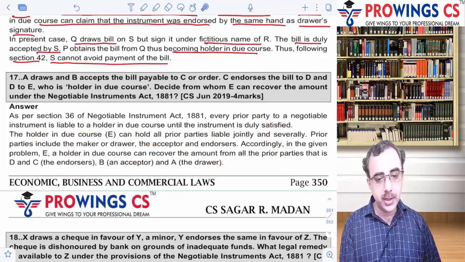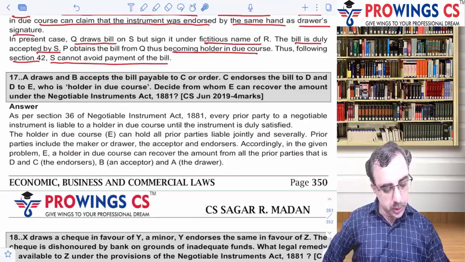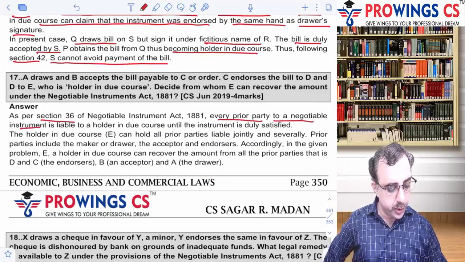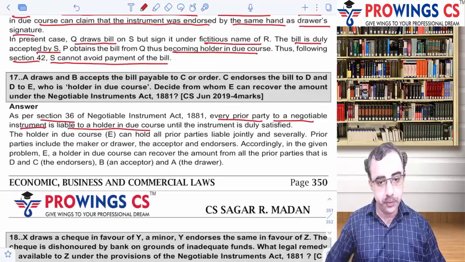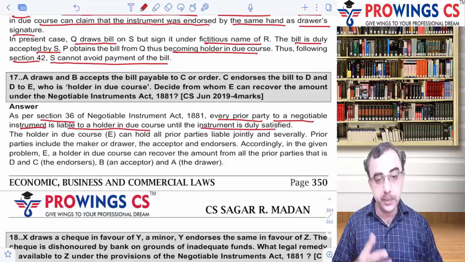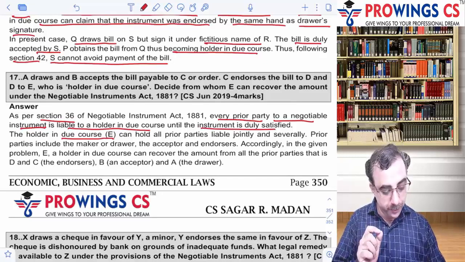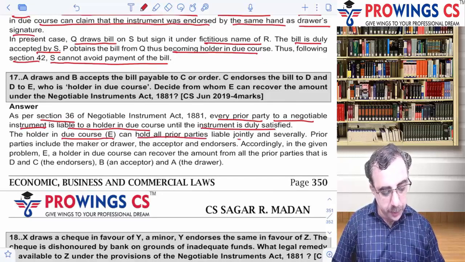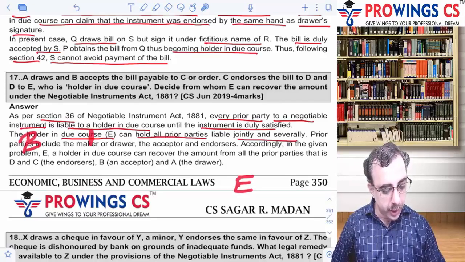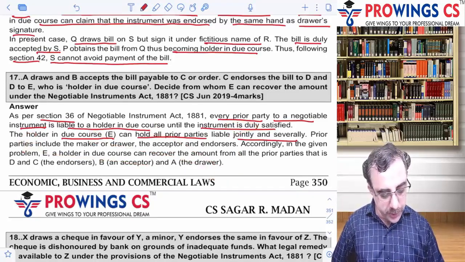Okay, so let's see and understand this one. Okay, तो इसको समझते हैं. As per section 36, every prior party to a negotiable instrument is liable to holder in due course. That's true. Every prior party is liable to the holder in due course until the instrument is duly satisfied. जब तक पूरा पेमेंट ना हो जाए, बराबर. The holder in due course E can hold all the prior parties liable jointly and severally. मैं वही आपको समझा रहा था that E can be making liable B, A, C, D सबको. Okay, so he can make all the parties liable jointly.